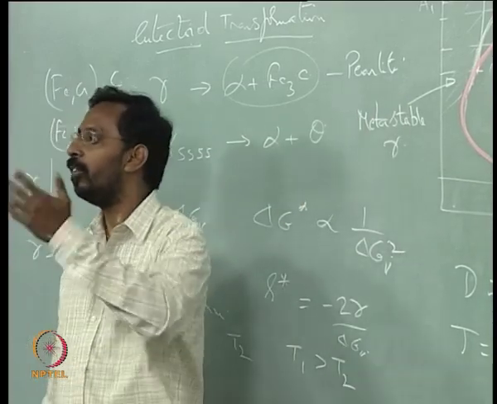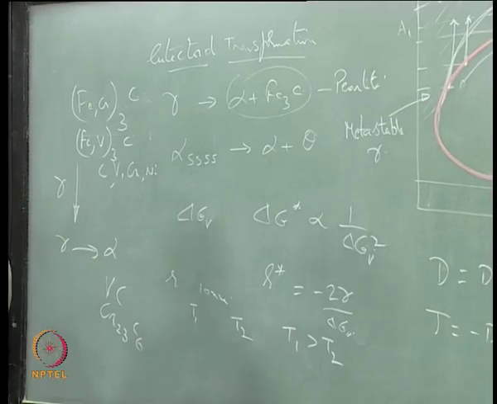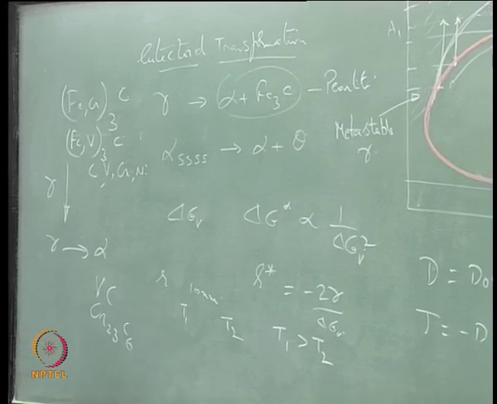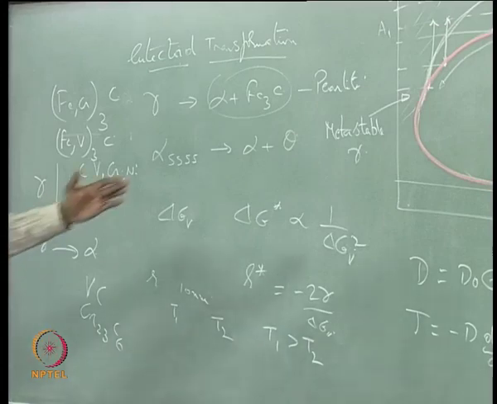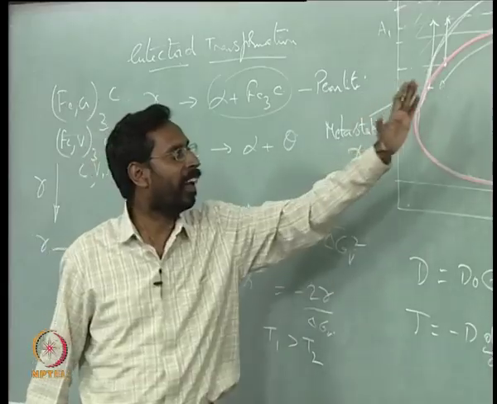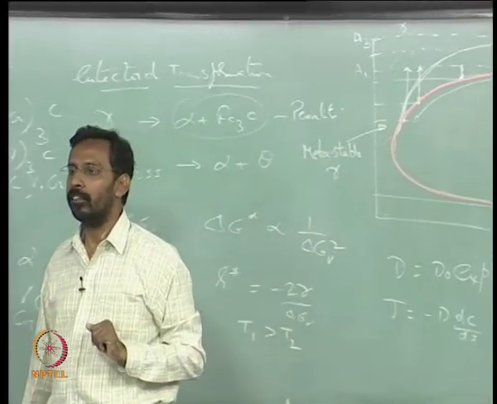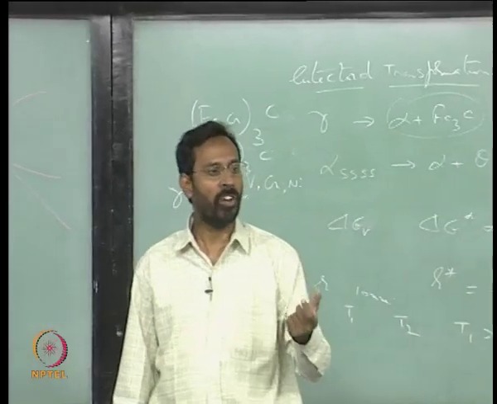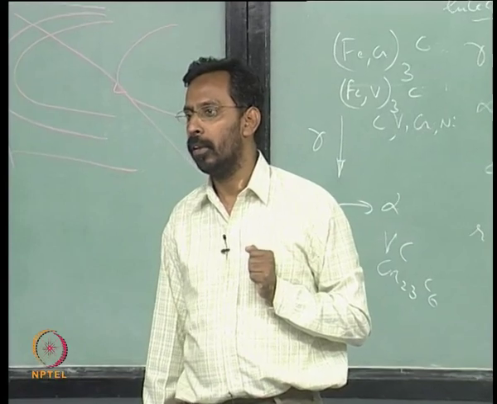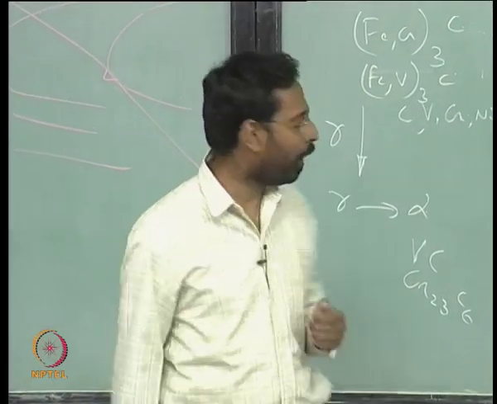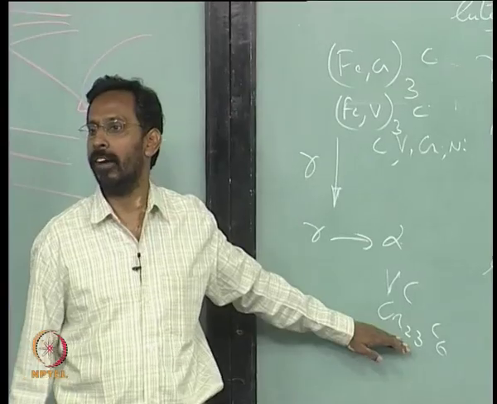And that is the reason why we always talk about this: whenever you take an alloy steel which has carbide formers, if you want to have a higher hardenability, you need to go to a temperature where they are all completely dissolved. If they are not completely dissolved, they act as nucleating sites, and as a result the TTT curve shifts to the left. The time required for nucleation is shorter because there are already nucleating sites available. So, these are the effects that you get when you have such elements available.